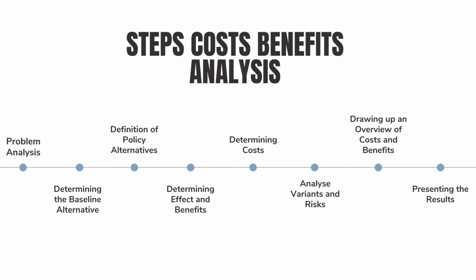The situation in which a measure or project is executed, that is, the project or policy alternative, is compared with the situation in which the project will not be executed. In this step, government problems such as the high rate of unemployment will be measured and compared, whether the baseline alternative will be executed or not.